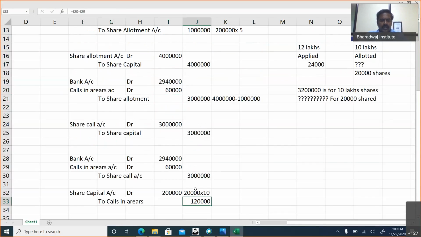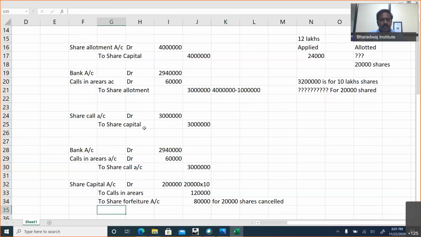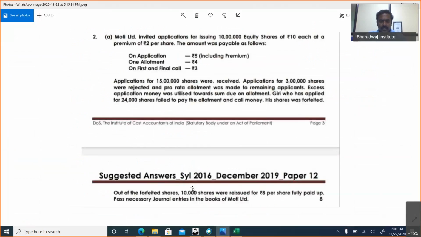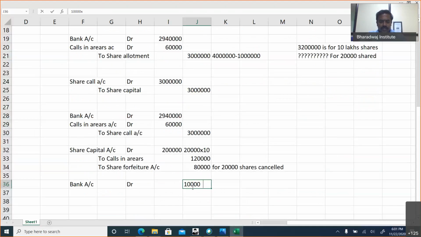Okay. So 1,20,000 to share forfeiture account. To forfeiture account will be 80,000. This is for 20,000 shares cancelled. Then we reissue only how many shares? Out of 20,000 shares only 10,000 shares are reissued. 10,000 into 8, 80,000 is the bank account.